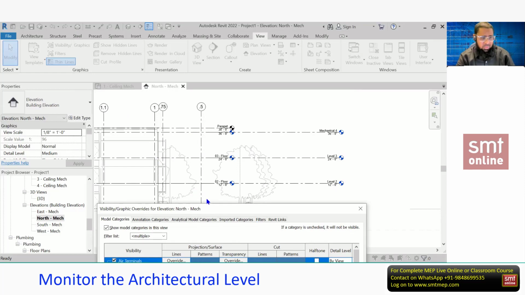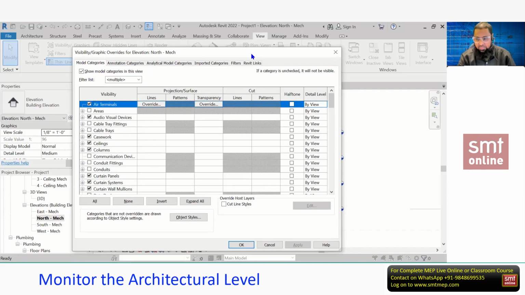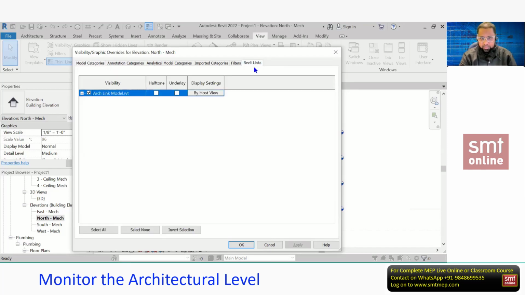So after typing the VG, find the Revit Link tab. You can find it here. And this Revit Link tab will not be available if you have not linked any file. So when you practice, if you try to find this Revit Link tab, it will not be available if you have not linked any file. It will be available only after linking the 3D intelligent building. Here it is available, and click By Host View.